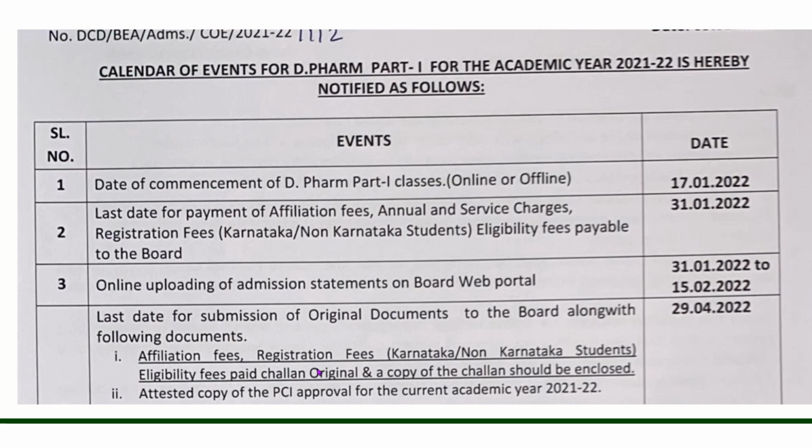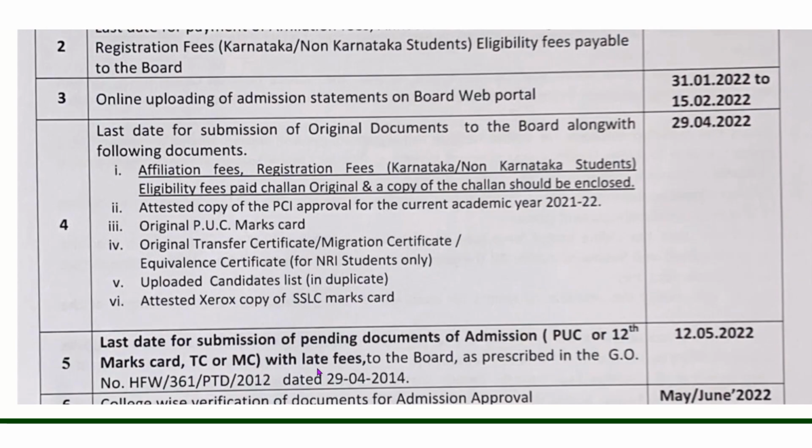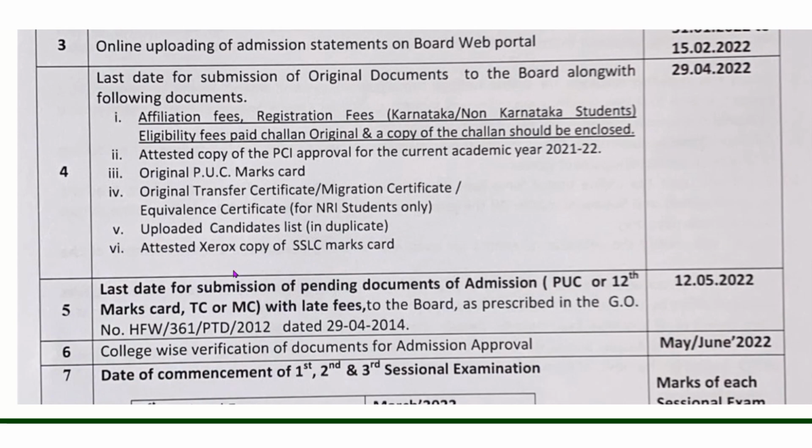Next is the last date for submission of original documents. That means a student has to bring the original documents and submit them in the college. Then the college has to send these original documents by the following date, which is 29th April 2022. First is affiliation fees and registration fees. Karnataka and non-Karnataka students have to pay on this date only, 29th April.